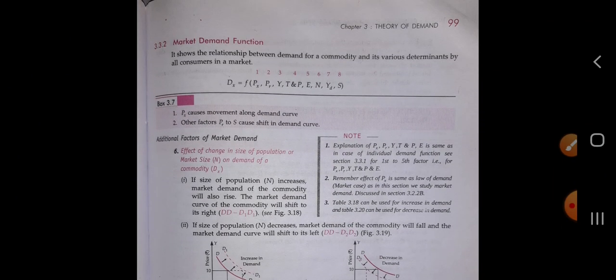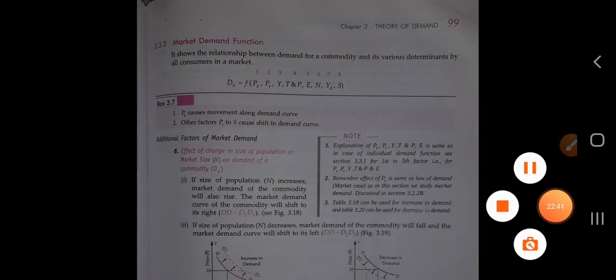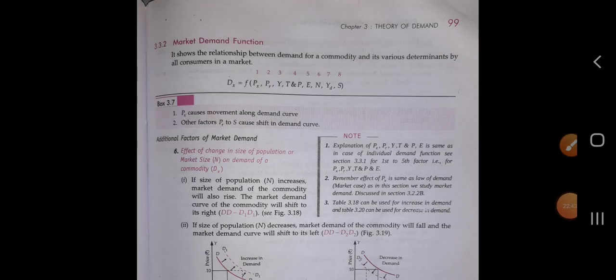Next is the market demand function. Till now we have studied the individual demand function. Demand function is the relation between the demand for the commodity and the different factors which affect the demand, in which there are two kinds of demand function, the individual demand function and the market demand function. We have completed all the factors determining the individual demand function. Now we are going to start the market demand function.